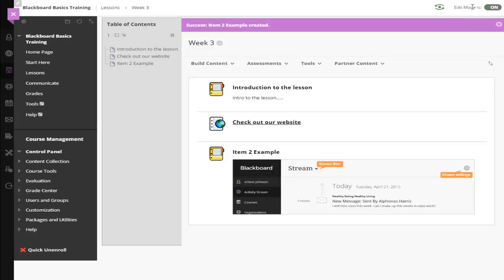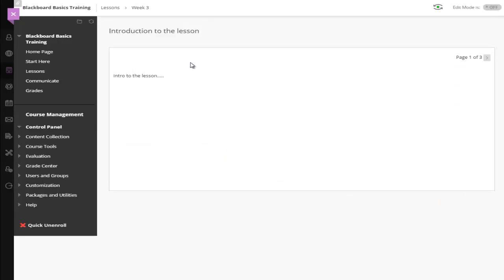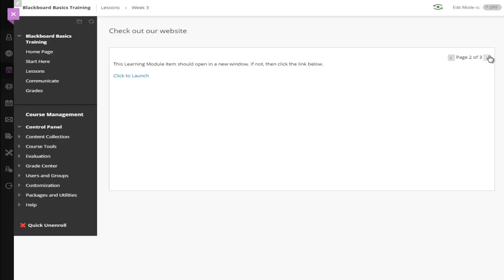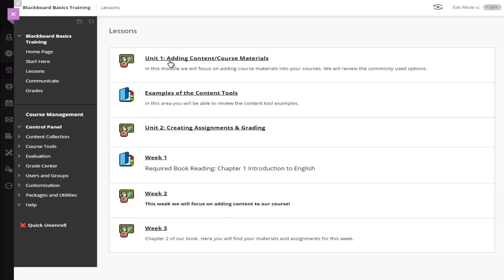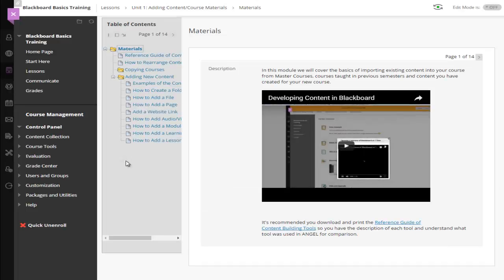So now if I go back and I test my view, I can turn my edit off. You can see we now have the arrow that will take us farther in on the lesson. So that's how it's going to look if you choose not to use the table of contents. Again, if you use the table of contents, it'll look just like how our training is set up here.